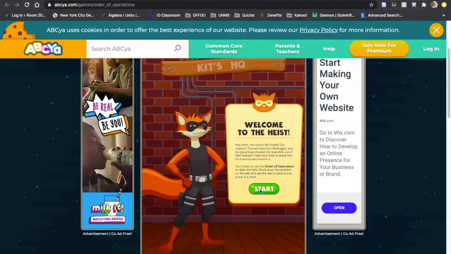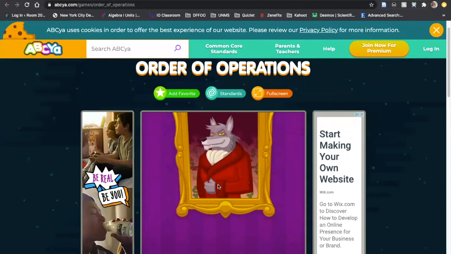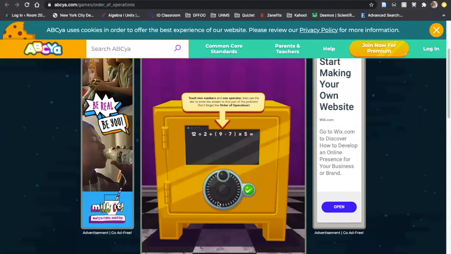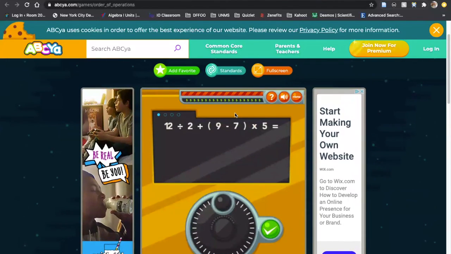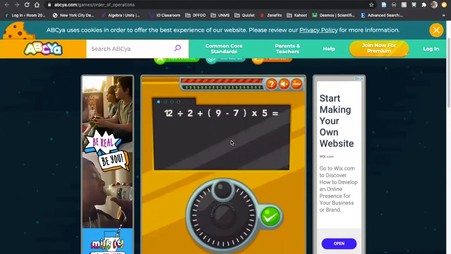So you can redo the scenario if you want. Basically, you're going to have a safe here, and you're trying to figure out the combination for the safe. The way it works is first you have to click on what you would do first. If I was trying to work out this expression, which piece would I do first? Can somebody tell me? Just type it in the chat. And we are timed here, so this red bar is going down and you want to try to answer it fast.